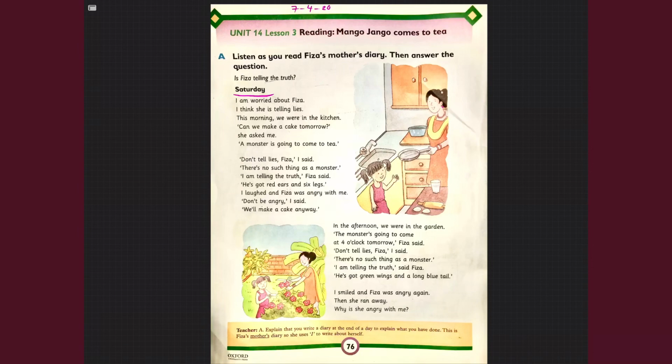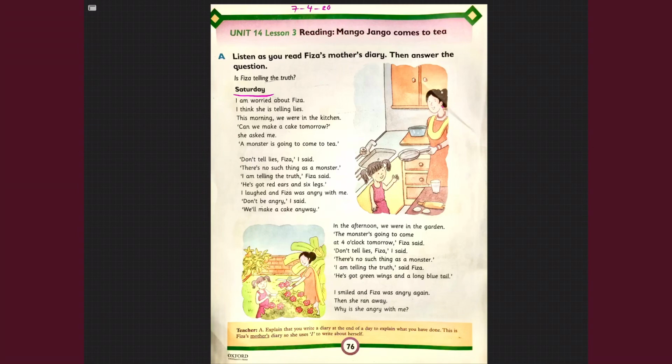So as we have read the story, we understood that Fizza was telling her mother that a monster was coming home for tea. Would you believe it if someone tells you that a monster is coming home for tea? So that's why mom is worried.